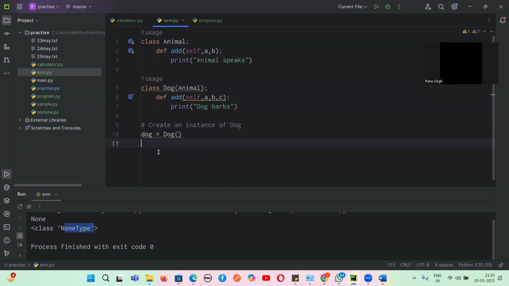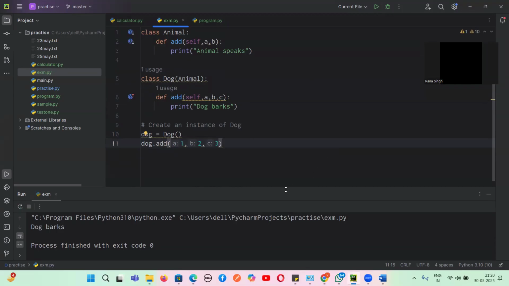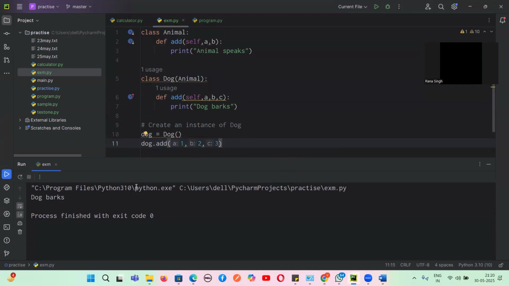Now when we create an object and try to access dog.add and pass the arguments, suppose one, two, three, what will happen? See here, it is printing what dog barks, but it is not overriding these things.